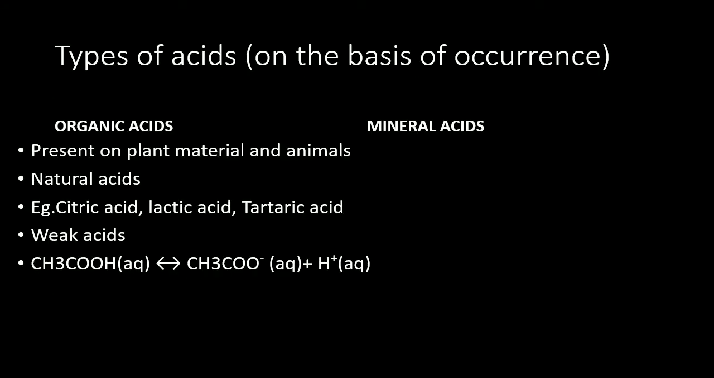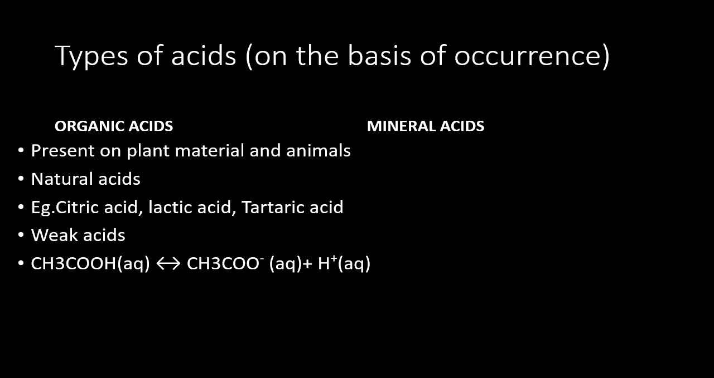Next come the types of acids on the basis of their occurrence. On the basis of occurrence, they are mainly of two types: organic acids, called natural acids, and mineral acids, called man-made or synthetic acids. Organic acids, as the name suggests, are natural ones, present in nature. We can recall the names of acids: citric, tartaric, oxalic. All these are organic acids because they are derived from plant materials and animals.